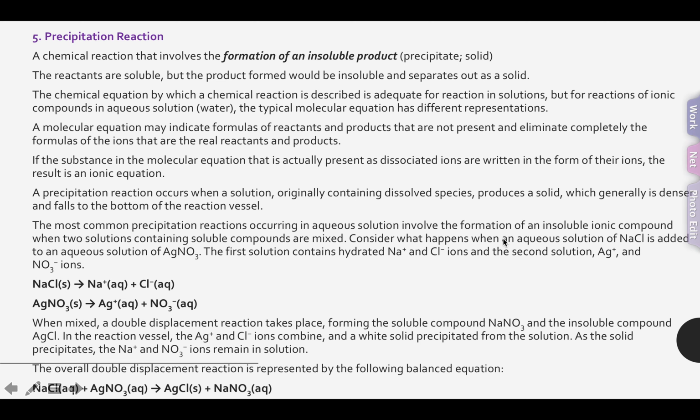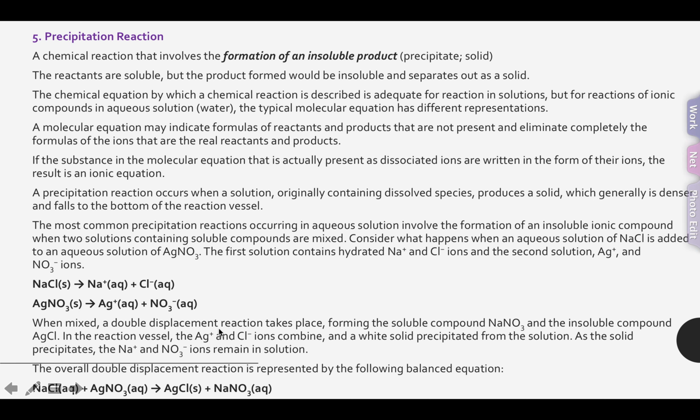Consider what happens when an aqueous solution of NaCl is added to an aqueous solution of AgNO3. The first solution contains hydrated Na+ and Cl- ions, and the second solution contains Ag+ and NO3- ions. So here we have NaCl(s) in water turning out to be Na+(aq) plus Cl-(aq). So here is another example of it.